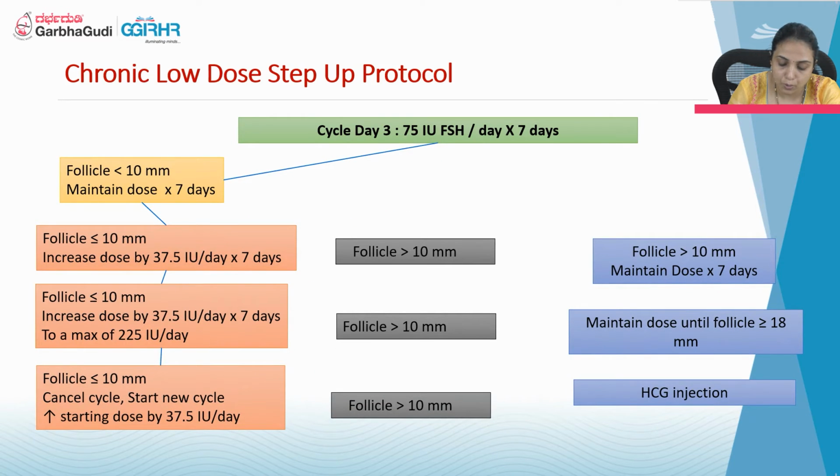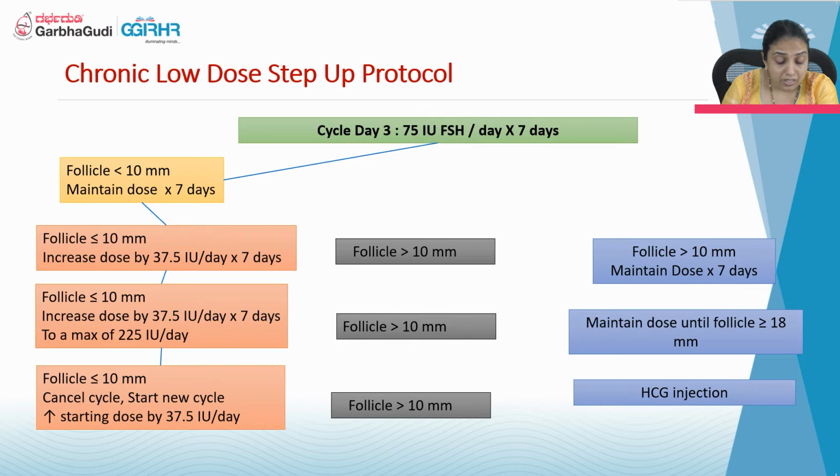If the follicular growth is less than 10 in size, maintain the same dose of injection for 7 days. So after 7 days, check the follicular scan again. Even if the follicles are less than 10, increase the dose by 37.5 per day for 7 more days. After giving for 7 days, suppose the follicular growth has not increased, again you can increase by 37.5. Maximum we can give in that cycle is 225.